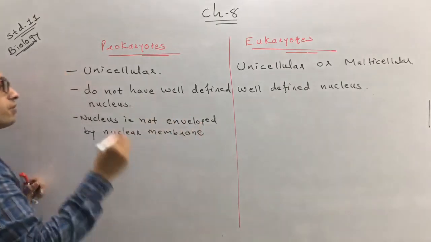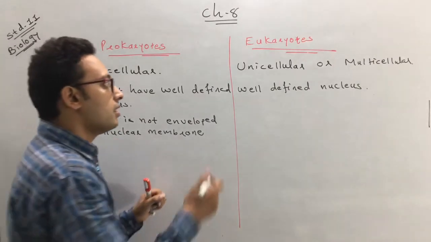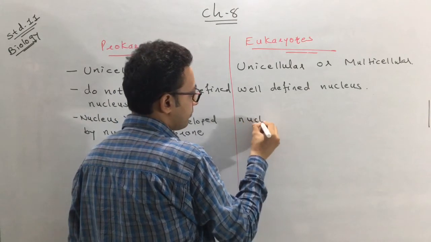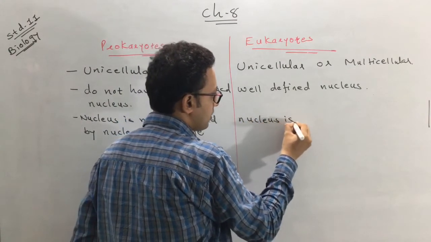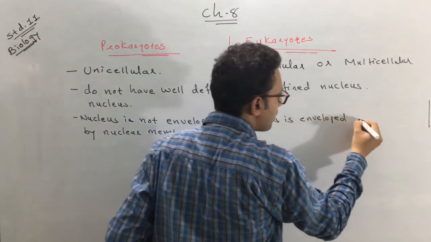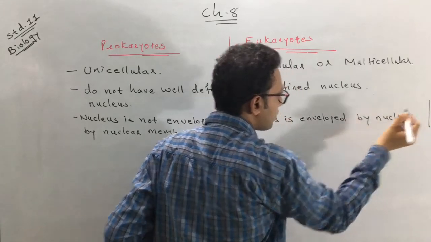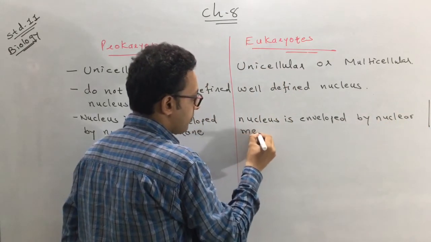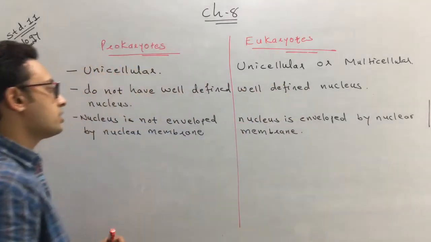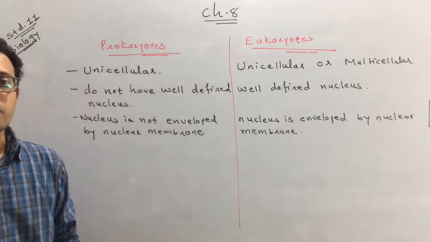Means there is no boundary surrounding the nucleus, or the nuclear membrane is absent. But here in the eukaryotes, the nucleus is enveloped by a nuclear membrane. So this is the third difference which exists between the prokaryotes and the eukaryotes.